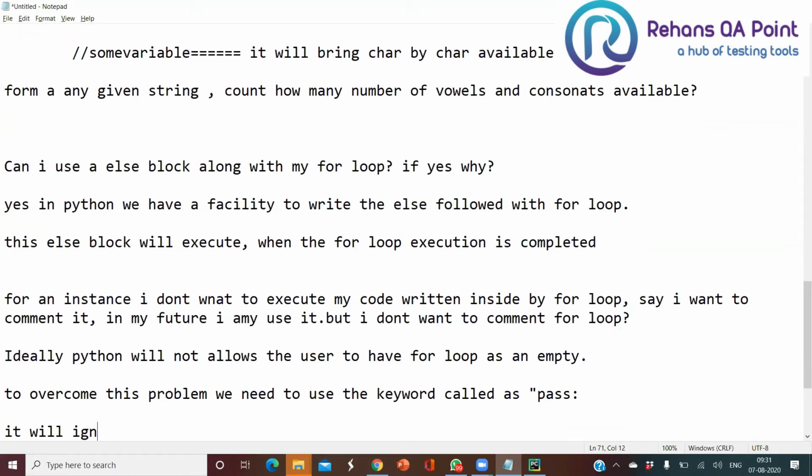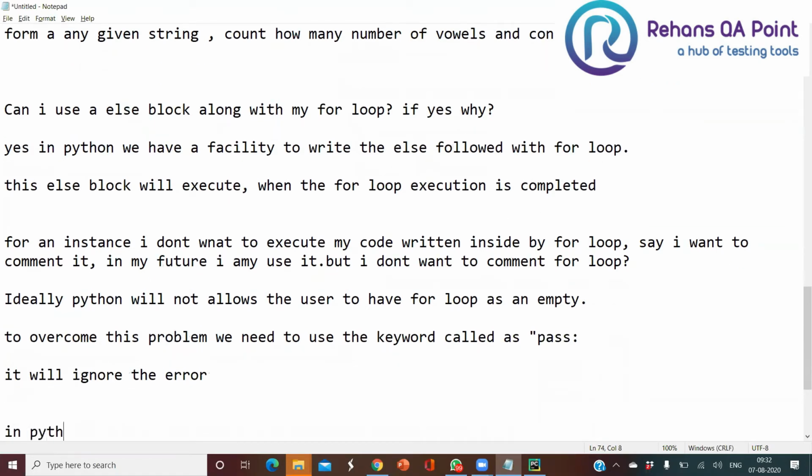It will ignore the error. So in Python, if we want any body to be empty, use the keyword called pass. It will bypass your errors, guys.